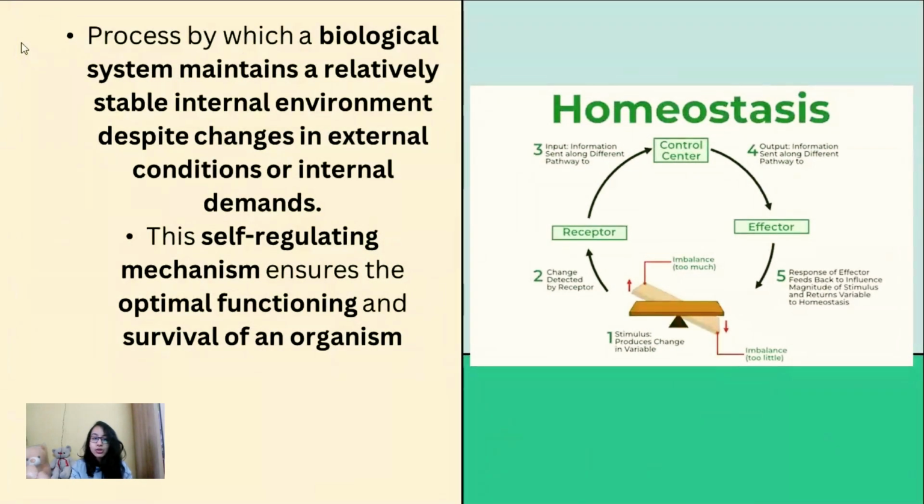The next thing that we see is homeostasis. Homeostasis is nothing but a process by which a biological system maintains a relatively stable internal environment despite changes in external conditions or internal demand. This self-regulating mechanism ensures the optimal functioning and survival of an organism. For an organism to show homeostasis, three important things are necessary. Number one is receptor, second is control center, and third is effector. If any of these three things are not present, then an organism will not show homeostasis.